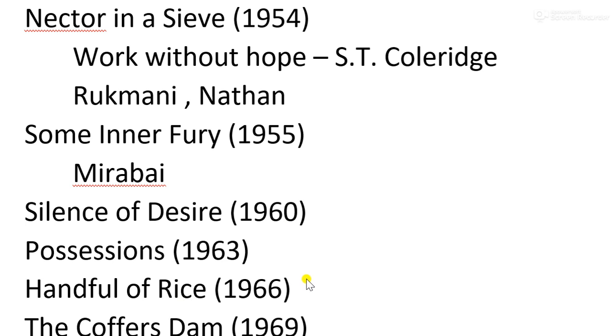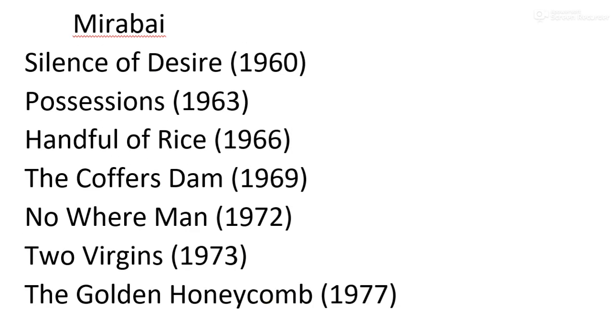Then A Handful of Rice. Remember this name: Nectar in a Sieve, then the other important name is A Handful of Rice. In this work, a man named Ravi Shankar is the main character, and he is starving with hunger. So you can connect the things: the main character Ravi Shankar is dying of hunger. That sort of story we have. Here we have the elements of post-independence India.